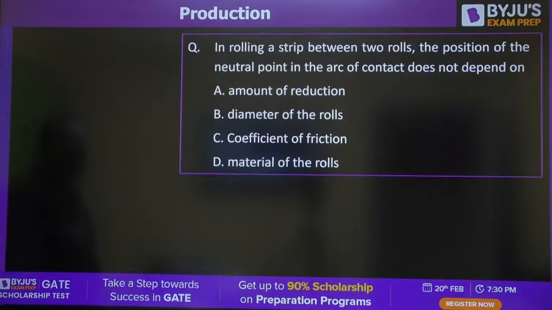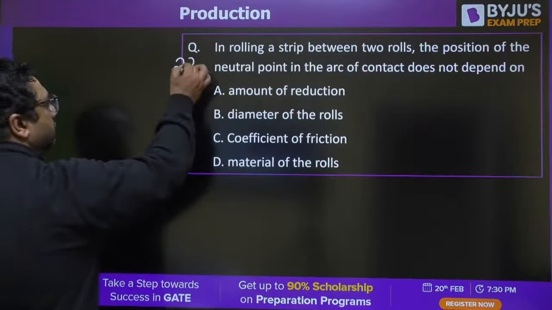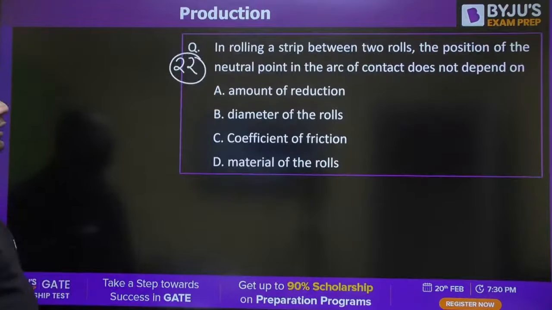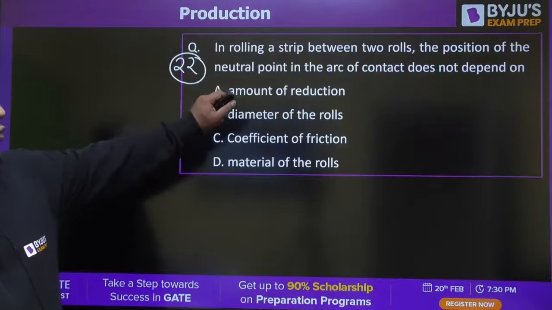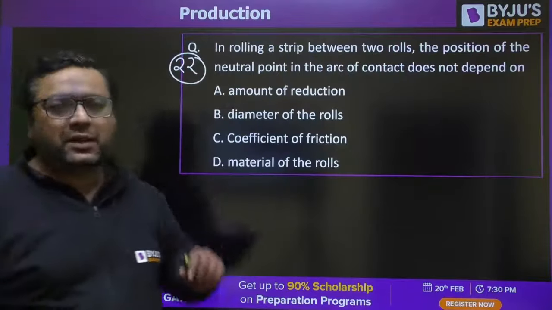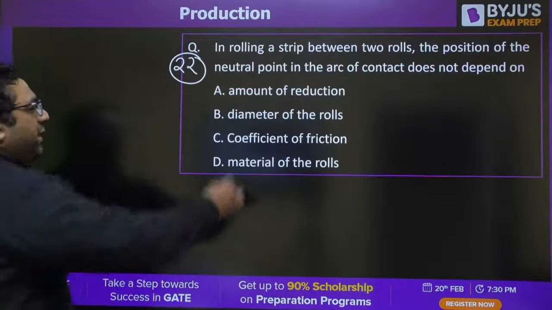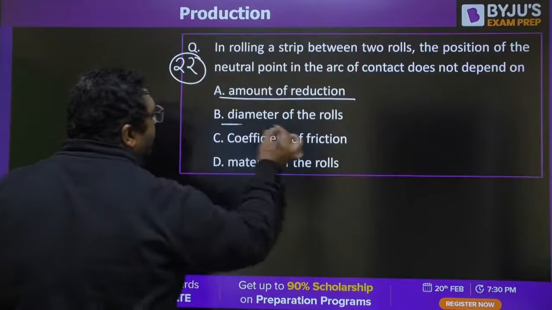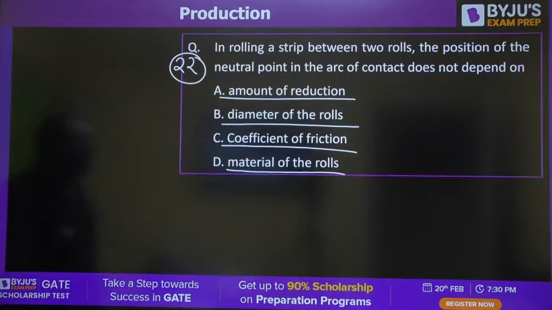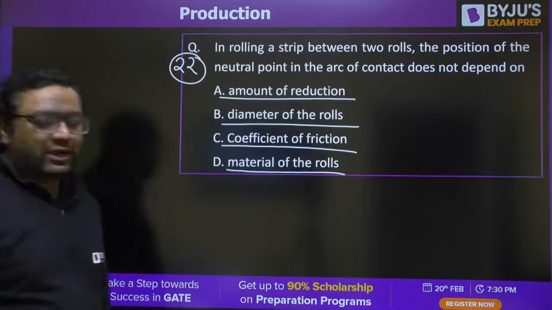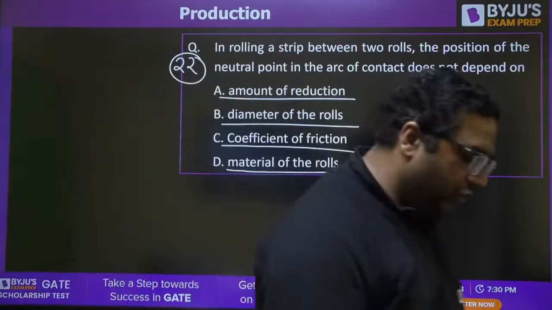Moving to question number 22. In rolling a strip between two rolls, the position of neutral point in the arc of contact does not depend upon. It will not depend upon the amount of reduction, the diameter of the rolls, coefficient of friction or material of the rolls. Position of neutral point will not depend on which of the following.